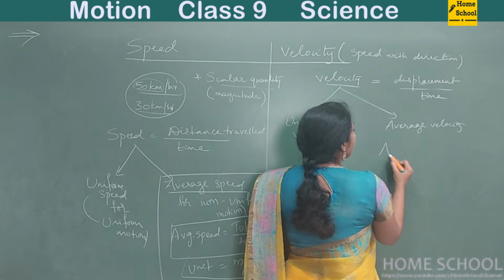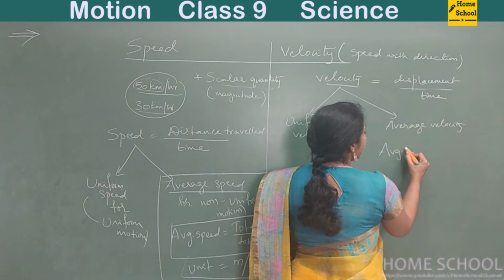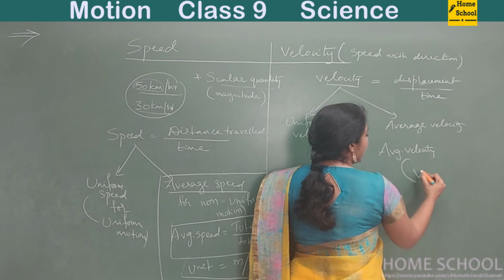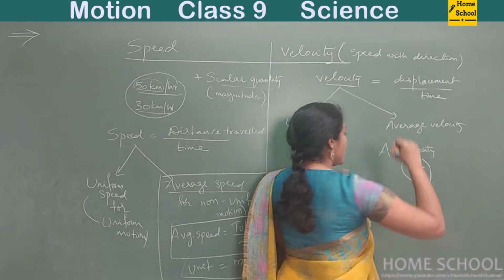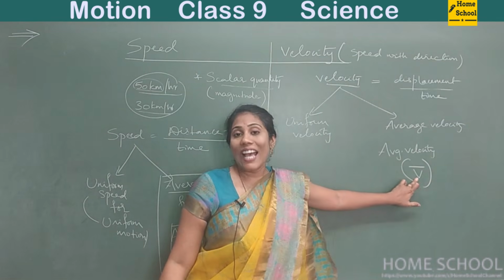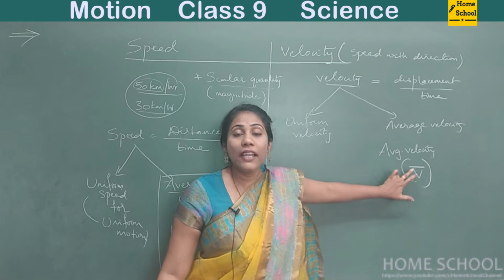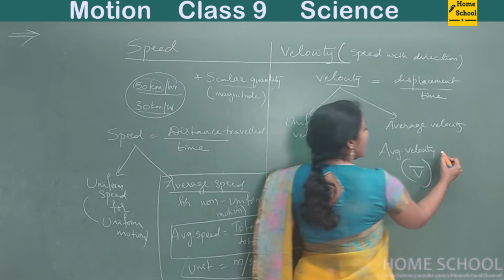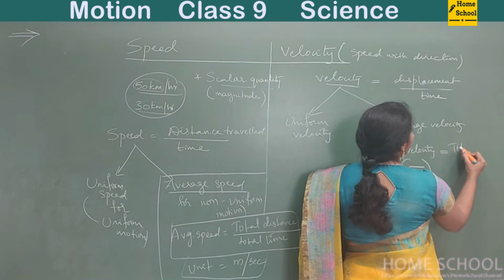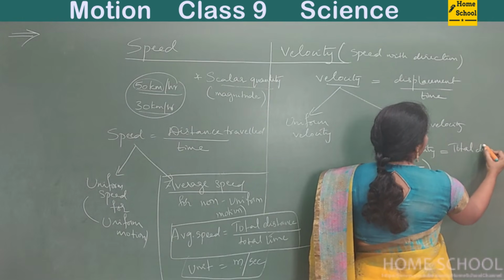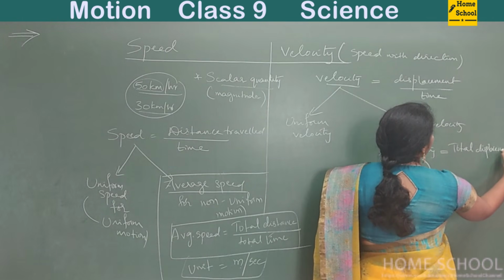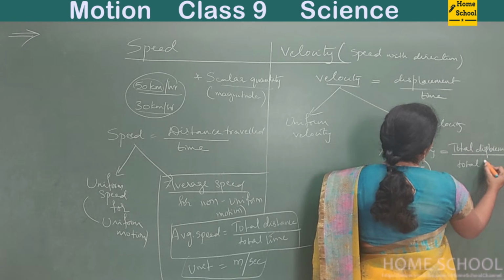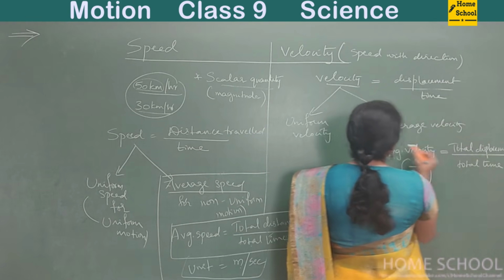So how do you calculate average velocity? There is a symbol for average velocity, guys. Usually average velocity is represented as V bar. So this is the symbol for average velocity. Average velocity is equal to total displacement divided by total time. So what is displacement?